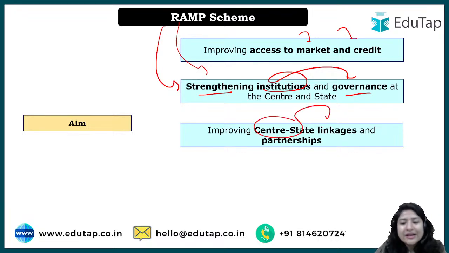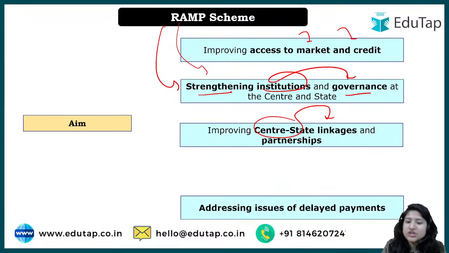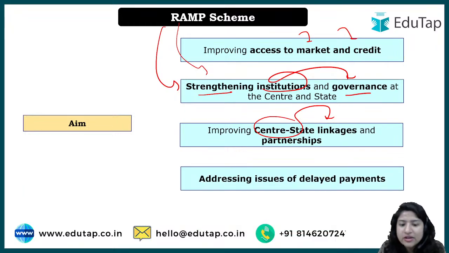Okay, center-state linkage and partnership is very, very important for any scheme to function in a proper manner, and this scheme will take care of that. And addressing issues of delayed payments: when we talk about financial assistance, it will also be provided, right? So that should be timely given so that MSMEs can process that money and the product can be formed.